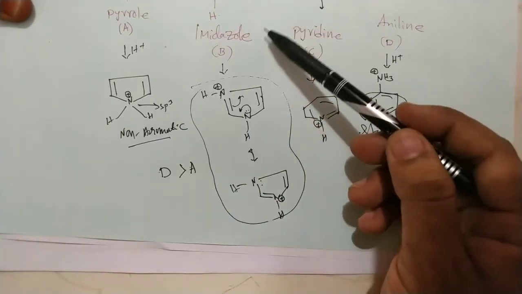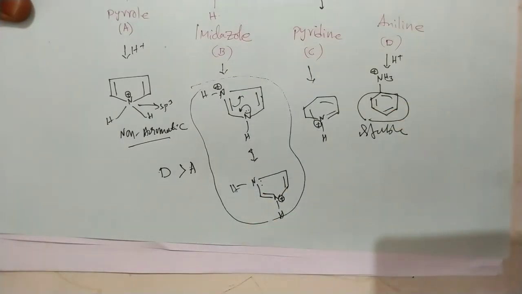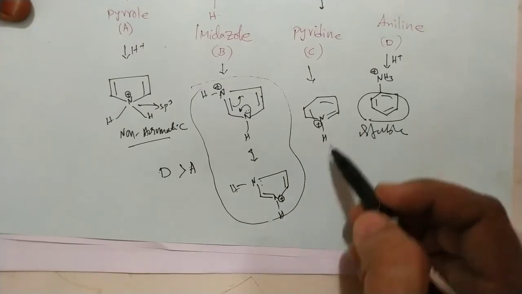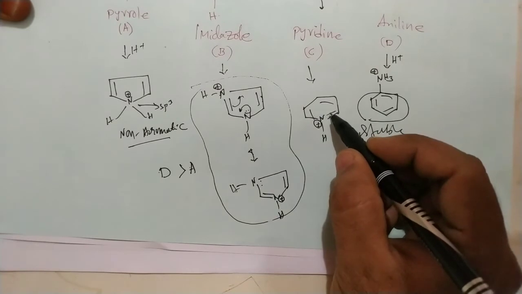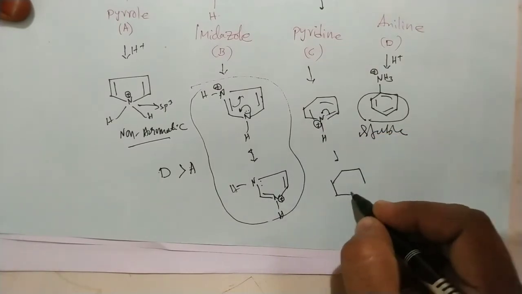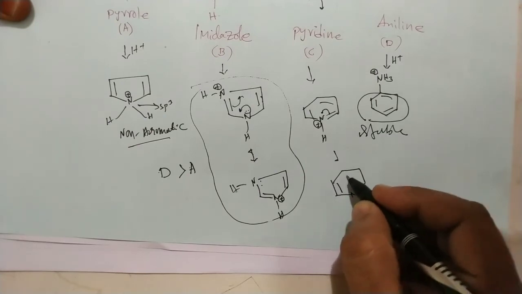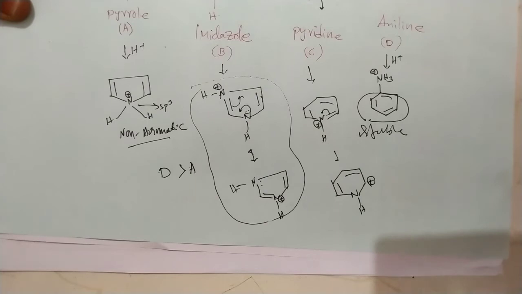That means the conjugate acid of imidazole is more stable, but in pyridine there are no equal resonating structures. The pi electrons are transferred, the nitrogen becomes neutral, and the plus charge moves like this.